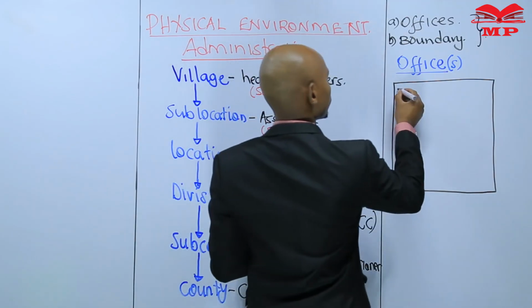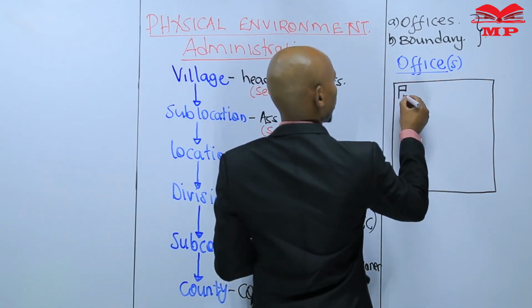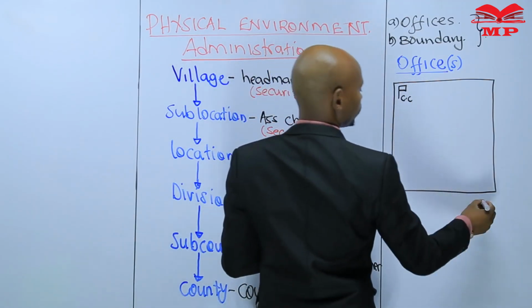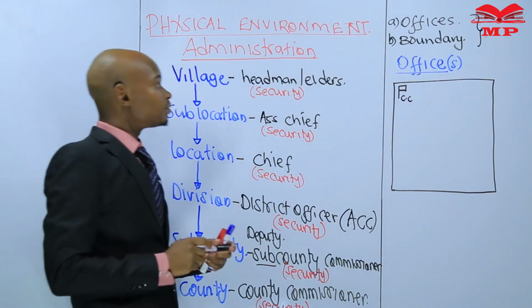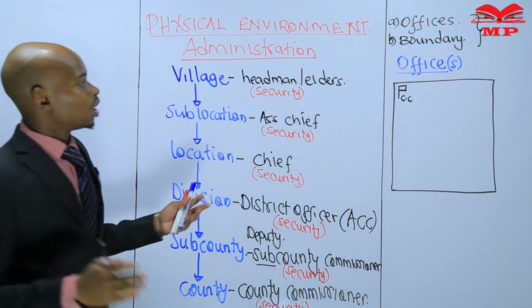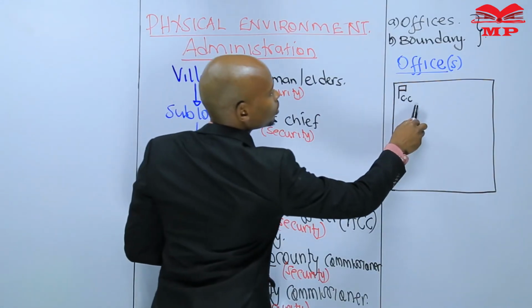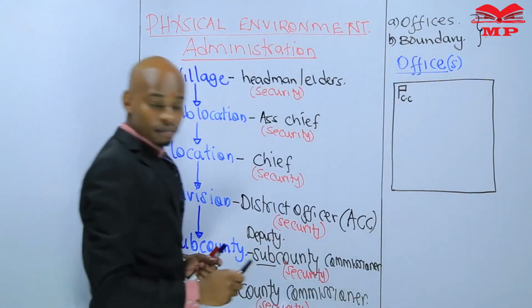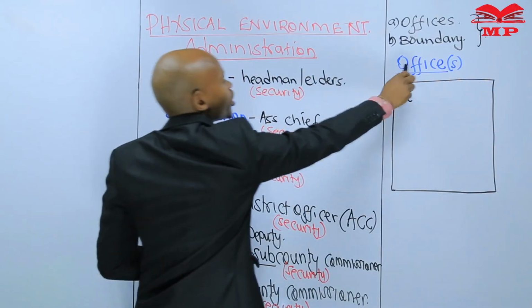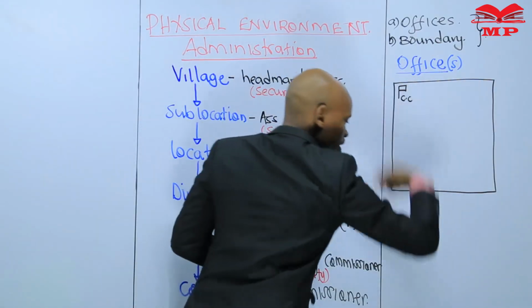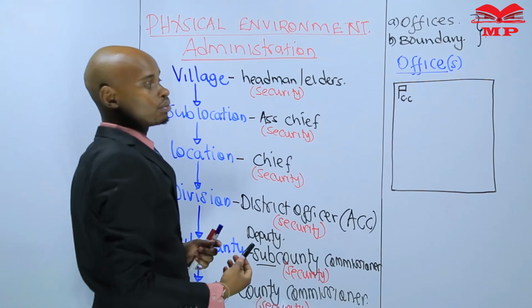And we have a chief camp there. A chief camp is an office. Now that we want to know the administrator using the office, who is the administrator of this area?